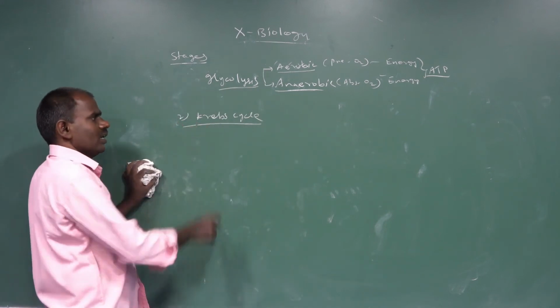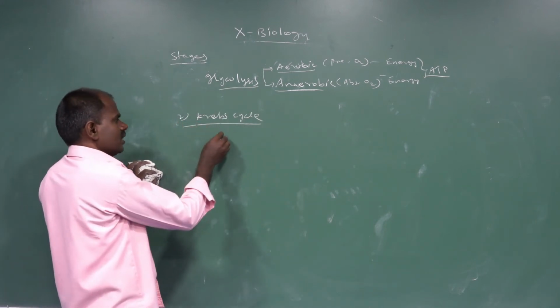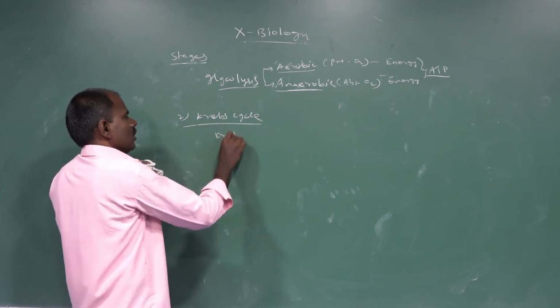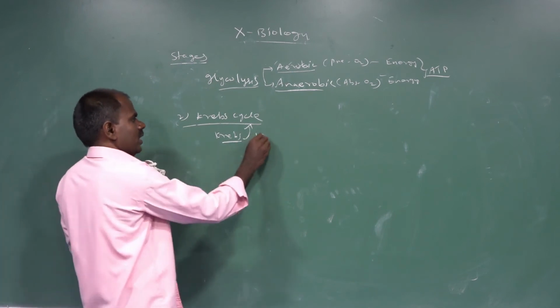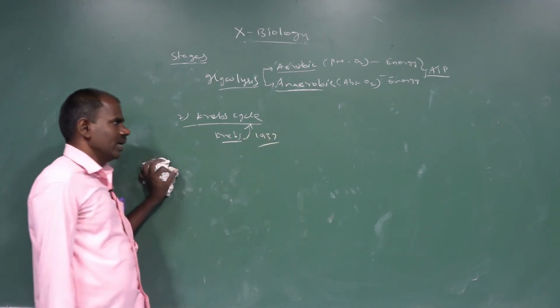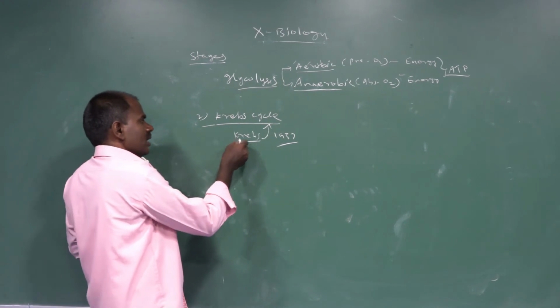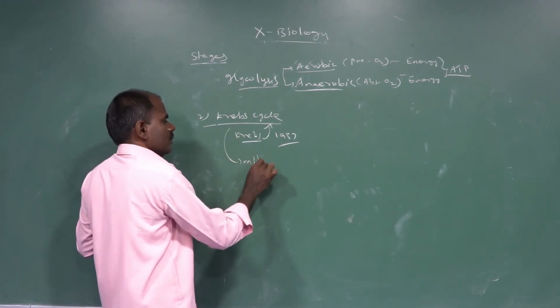The second stage is called the Krebs cycle. It is denoted by the name Krebs, who described it in the year 1937. It occurs only in the mitochondrial matrix.